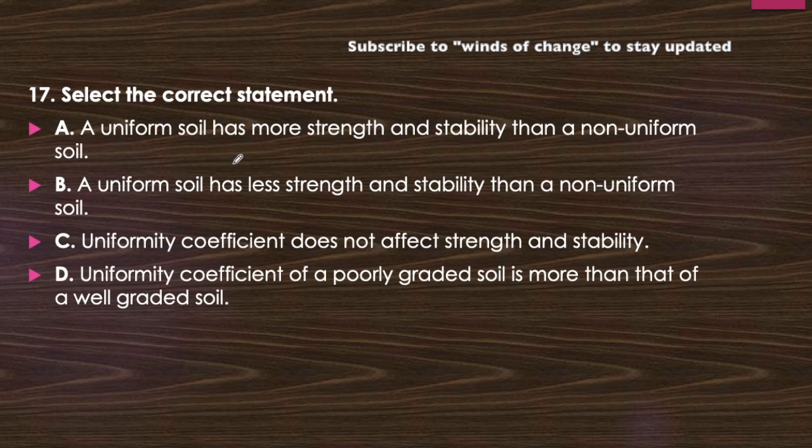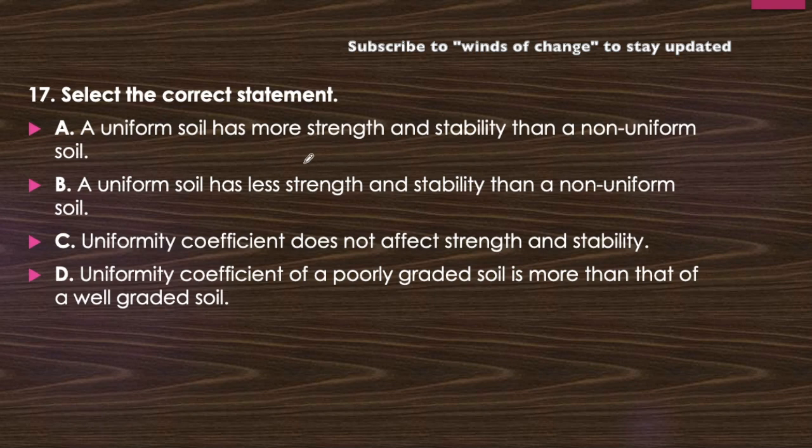Next question, select the correct statement. A uniform soil has more strength and stability than a non-uniform soil. A uniform soil has less strength and stability than a non-uniform soil. The uniformity coefficient does not affect the strength and stability. A uniformity coefficient of a poorly graded soil is more than that of a well-graded soil. Just think about it. It is a very important question. Which one is correct? There are more incorrect statements. Only one is correct.